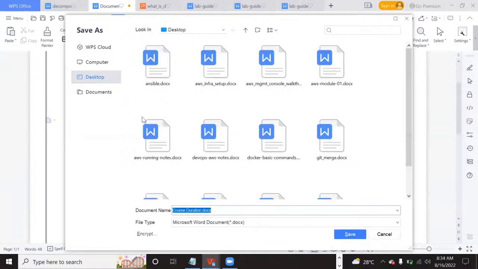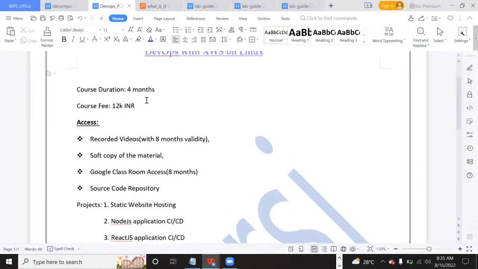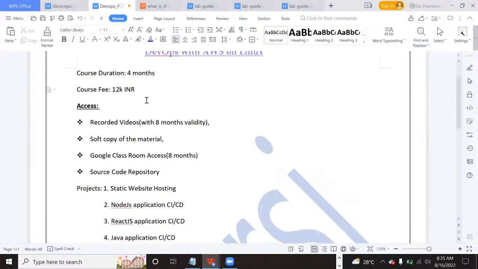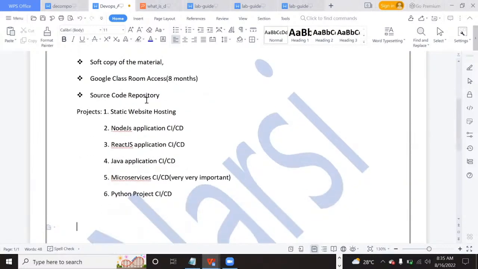What about AWS account information, sir? Yes, I'll provide that, I'll explain. DevOps, AWS, with Linux. Ansible is not there, sir? AWS is there, I will provide. Meaning I'll explain, I have not started the course content explanation yet. Ansible, whatever is there, I'll explain. Whatever DevOps tools, AWS services, I'll explain what we will do.